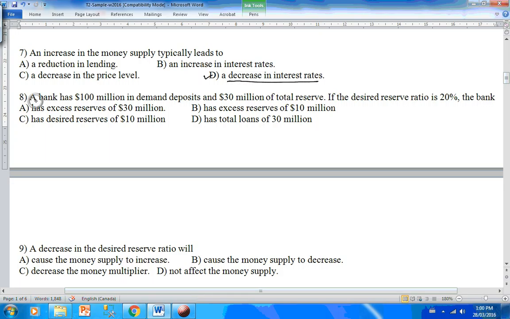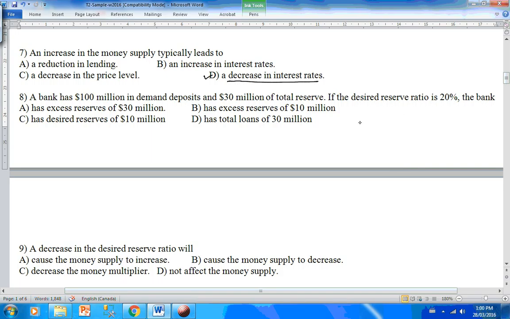Question 8. A bank has $100 million in demand deposits and $30 million of total reserve. If the desired reserve ratio is 20%, the bank has an excess reserve of what amount?